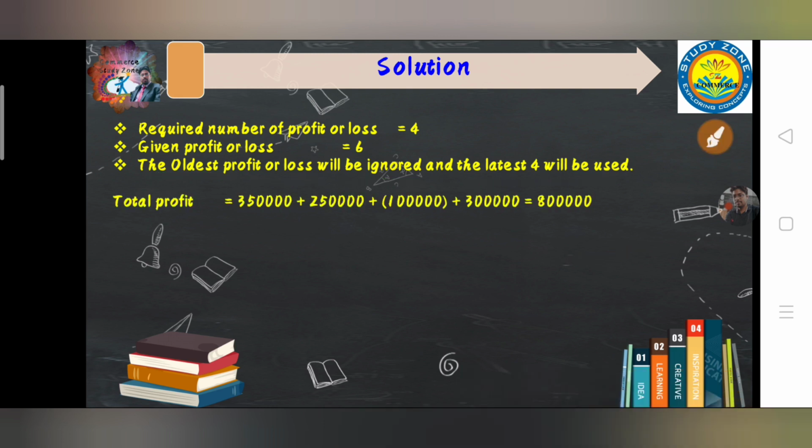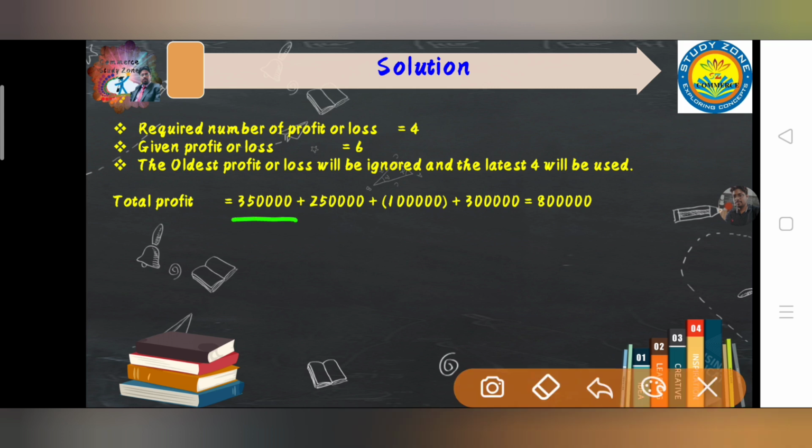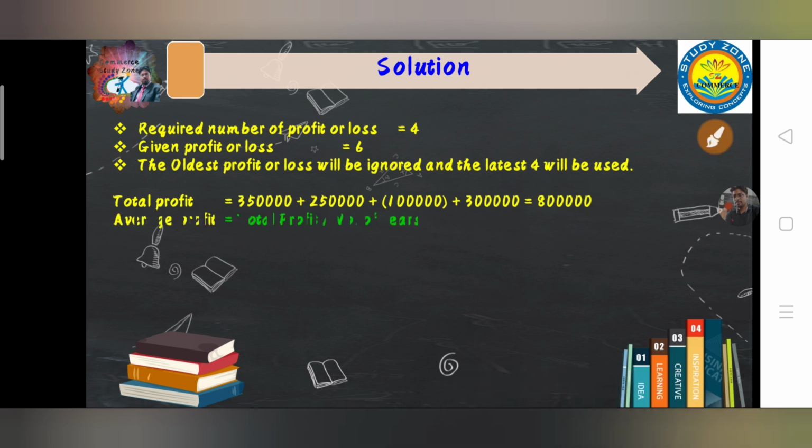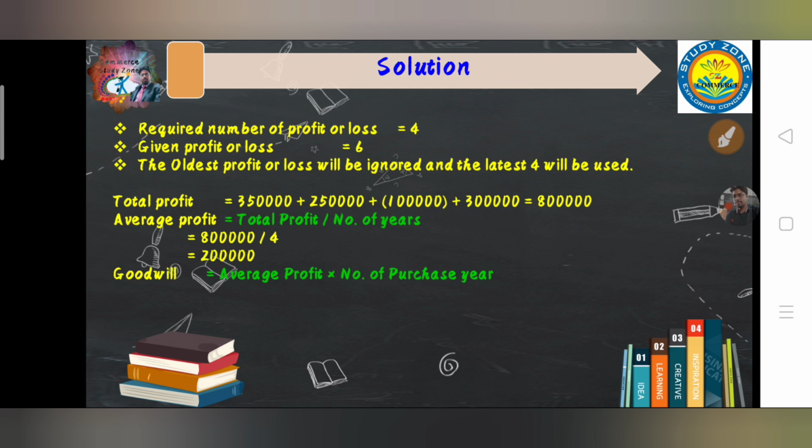So by observing that particular rule, we have counted only 4: 3,50,000 plus 2,50,000 and then again 1 lakh loss, 3 lakh. As you can see, I have taken the losses also in the list of the 4-year profit or loss, because we have to consider the latest 4, and the total becomes rupees 8 lakh. Now the average profit, the same formula, total profit divided by years. Total profit is 8 lakh divided by 4 years, then it will become 2 lakh. Now goodwill is equal to, as always, average profit into thrice, that is the number of purchase years. Average profit is 2 lakh and purchase year is thrice, that is 3, so that will become 6 lakh. That is the answer of this question number 3.